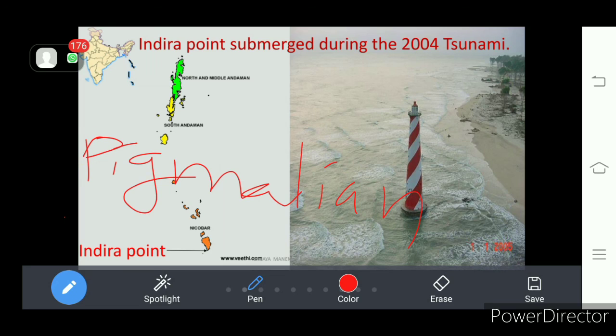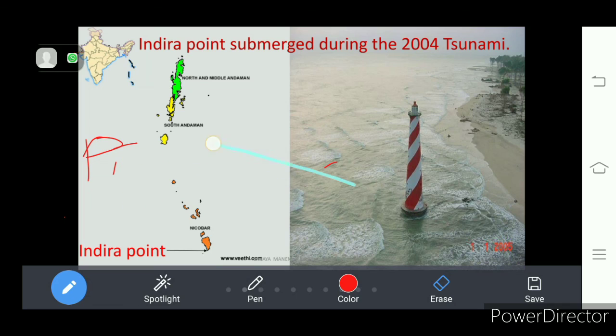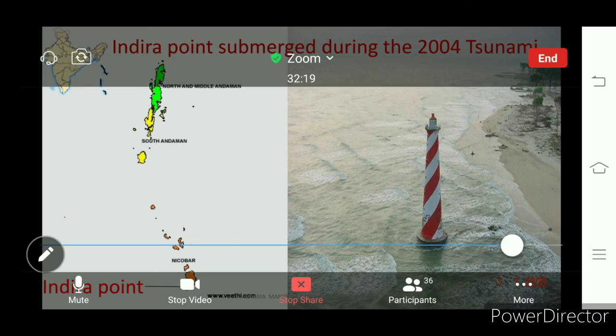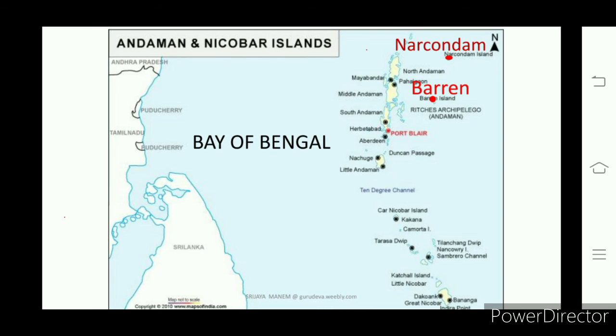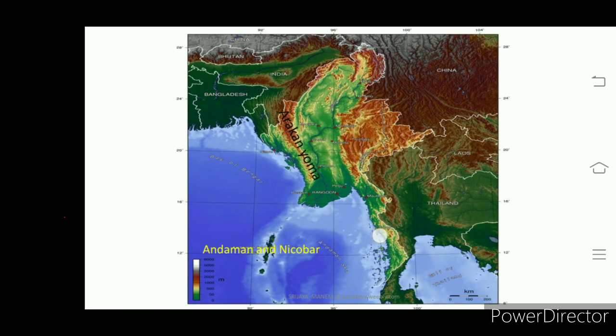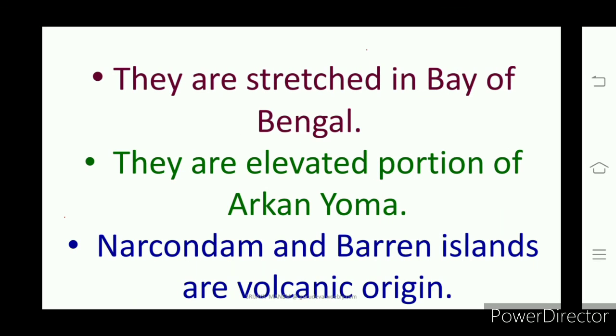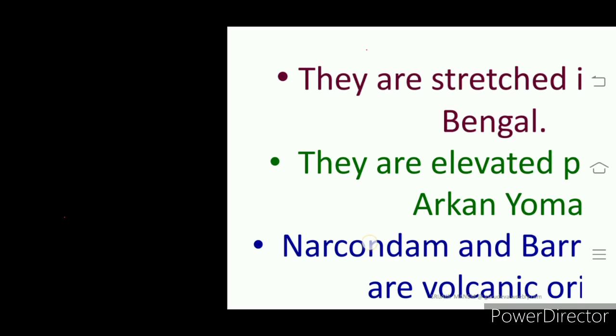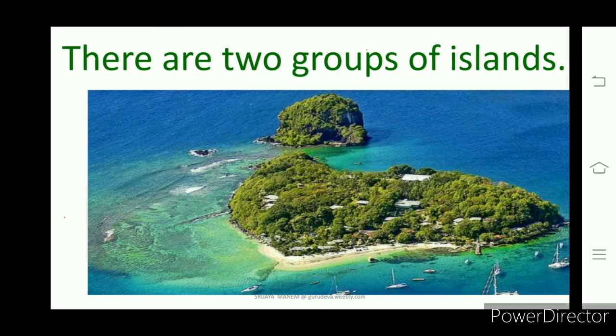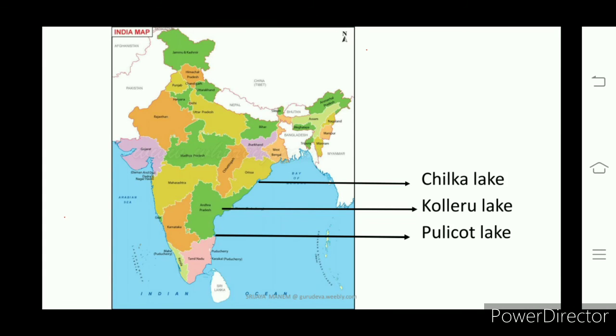To honor the service of Indira Gandhi, who contributed very much to India, her name was given to this Pygmalion Island. Then it became Indira Point. Understand? So Indira Point is the southern tip of India. The southern tip of the peninsular plateau is what? Kanyakumari.